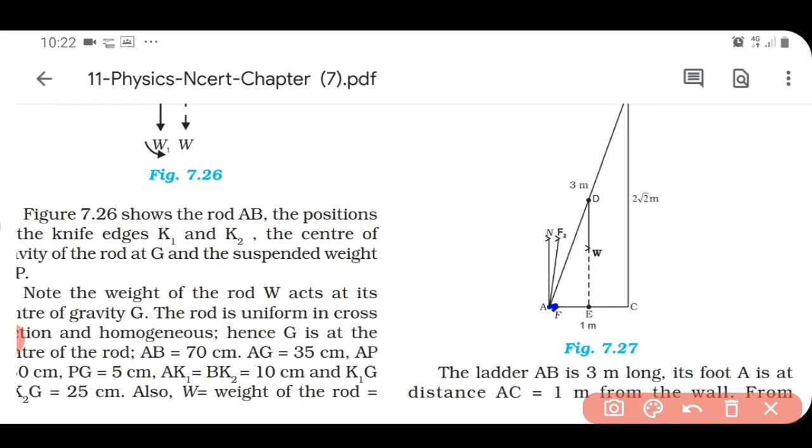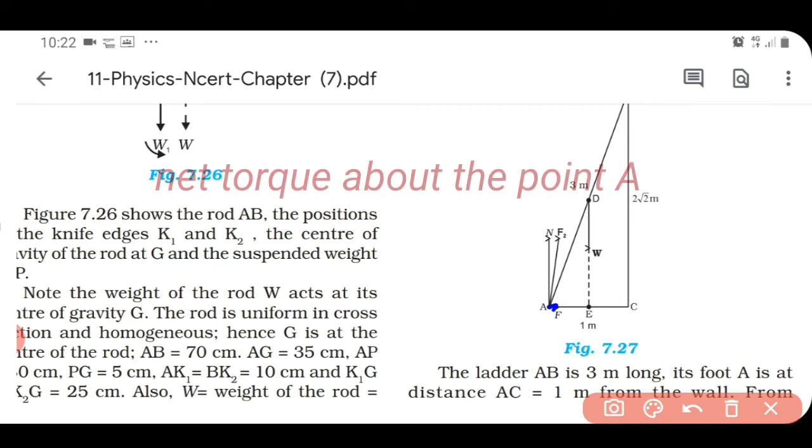That's the condition we apply. We need to write the expression for net torque on the ladder and equate it to 0, because it is in rotational equilibrium. So all the forces we need to consider and write the expression for net torque.